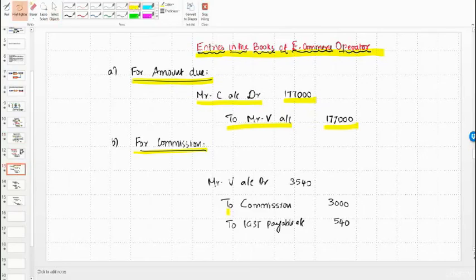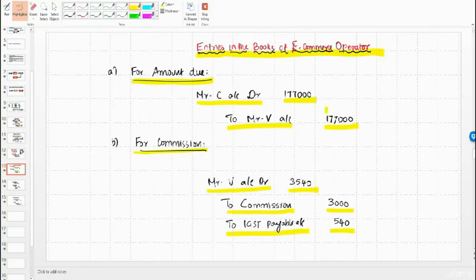That is, there is going to be an income in the form of commission, which is 2% of 1,50,000, 3,000. But this 3,000 will attract IGST at 18%. So we'll recognize liability for that also. To IGST payable account, 3,000 into 18%, 540. Now these two put together, 3,000 plus 540 is recoverable from Mr. V. So Mr. V's account is debited by 3,540.